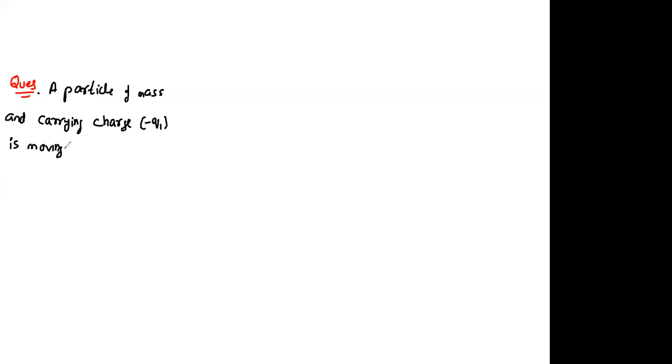So the next question is: a particle of mass m and carrying charge minus q1 is moving around a charge q2 along a circular path of radius r.